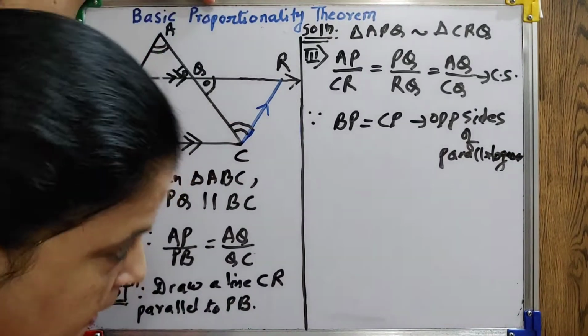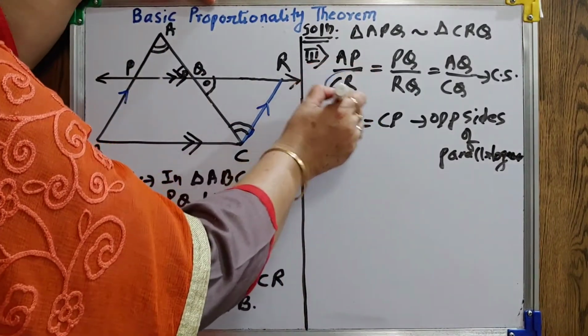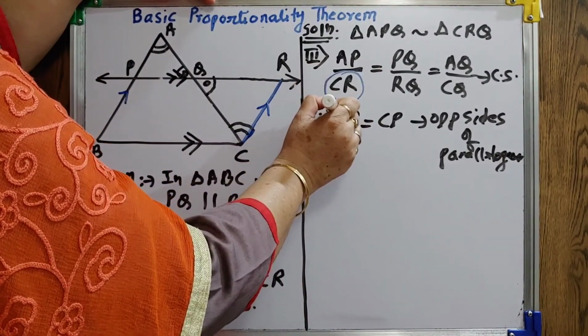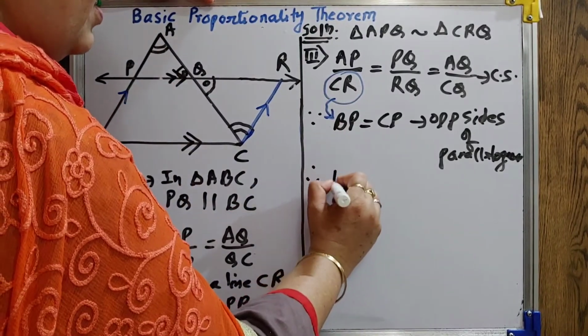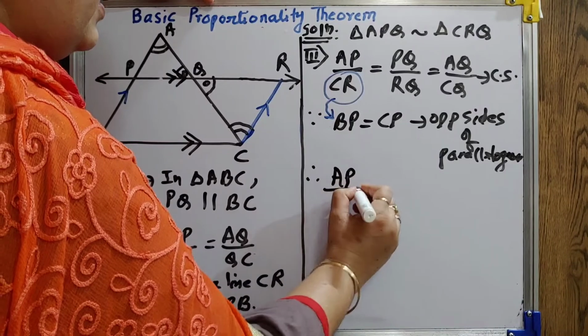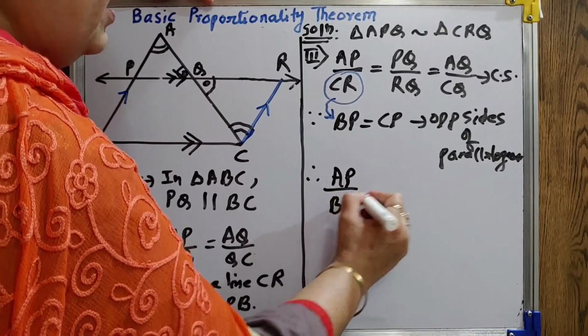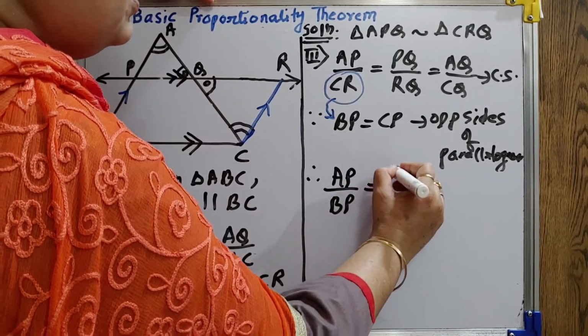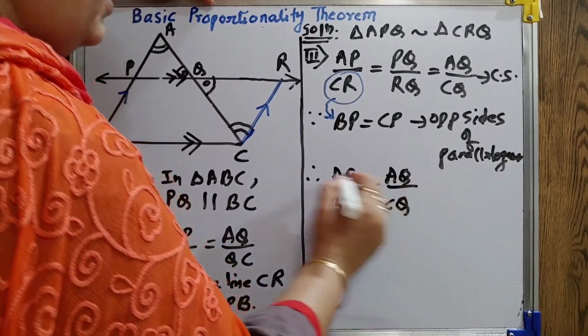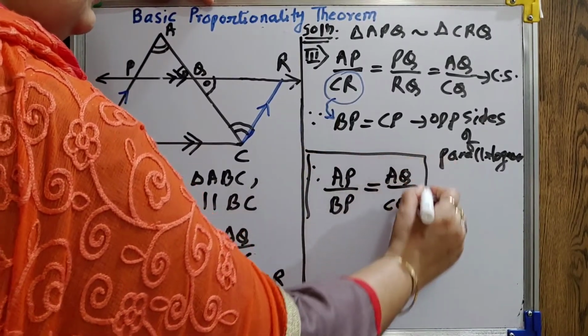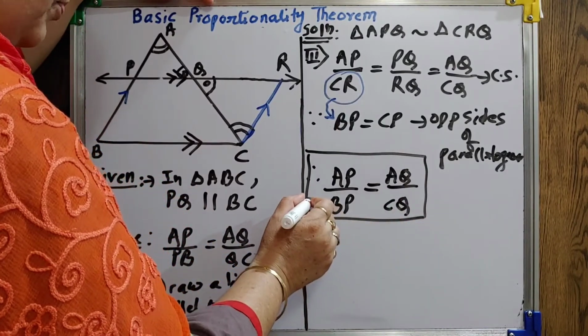So instead of this CR, I can put BP. Therefore, I'll get AP by BP equal to, if I'm taking the third ratio, any two ratios we can take. So just see, this is only what we have to prove.